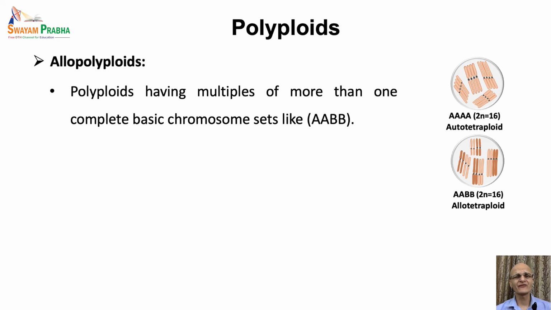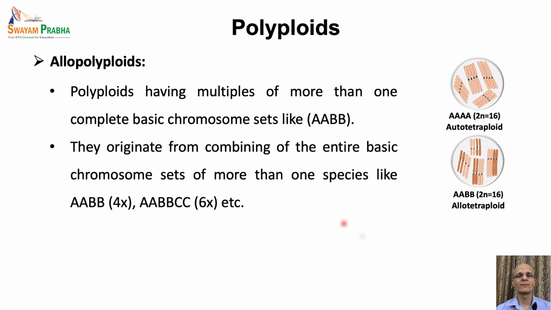Therefore, they originate by combining the entire basic chromosome sets from more than one species. Similarly, we have AA, BB, CC configuration or the ploidy level. It's a hexaploid as there are 6 sets of the chromosome, but here 3 different genomes are there.